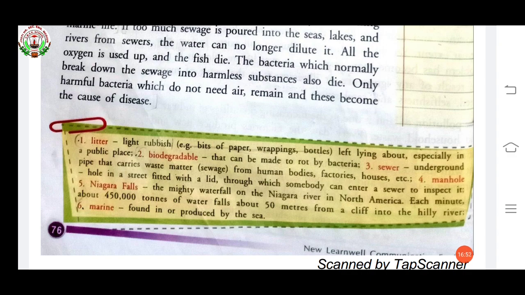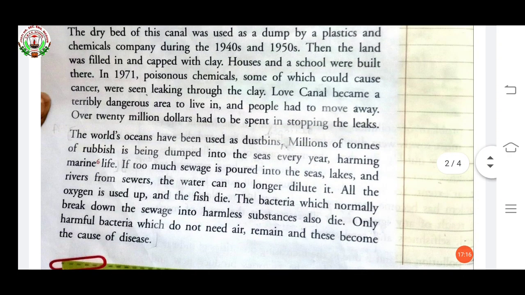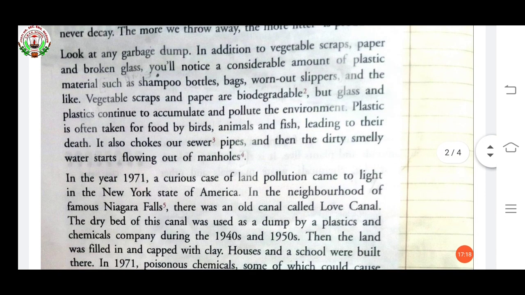Manhole means a hole in a street fitted with a lid through which somebody can enter a sewer to inspect it. That is called a manhole. So the dirty, smelly water starts flowing out of the manhole.